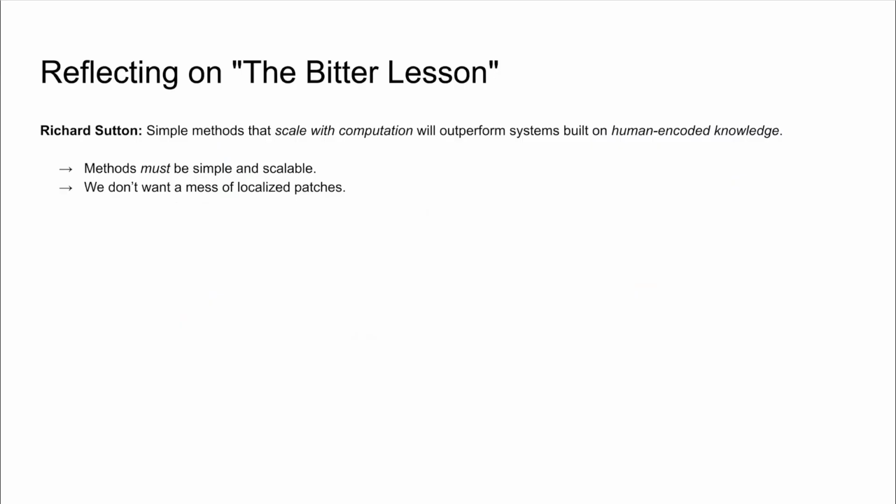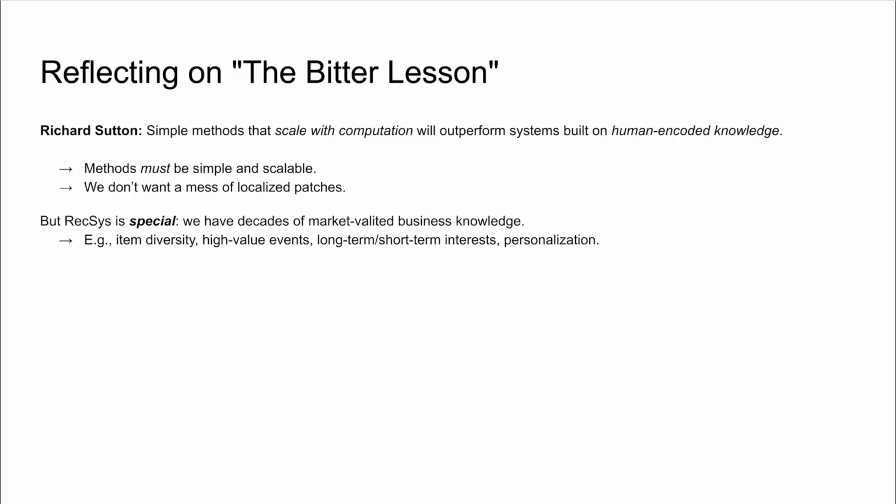The bitter lesson by Richard Sutton has been very popular recently. The idea is that simple, unsupervised methods that scale with compute will always eventually beat systems built based on human encoded knowledge. And the core of that lesson is absolutely correct. Our methods must be simple and scalable. We don't want a model that's patched together with a bunch of engineering hacks.